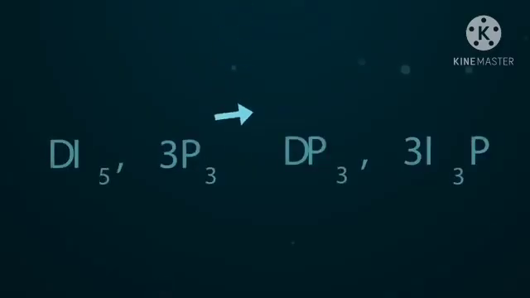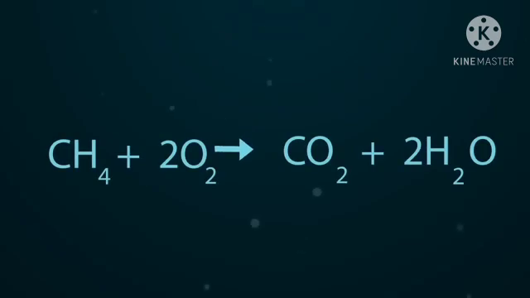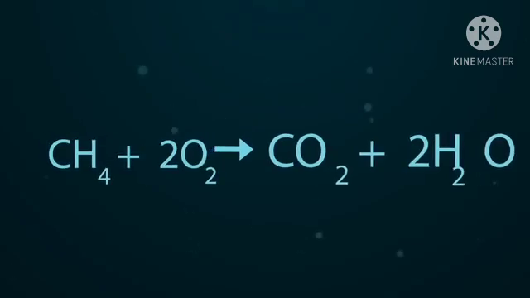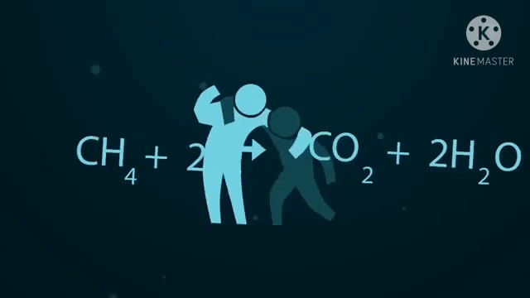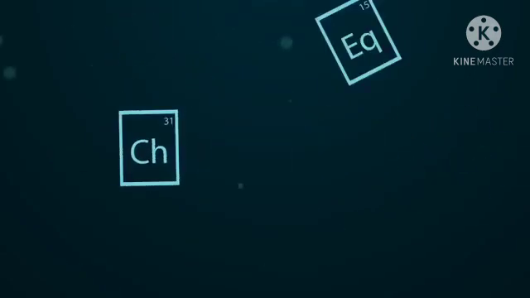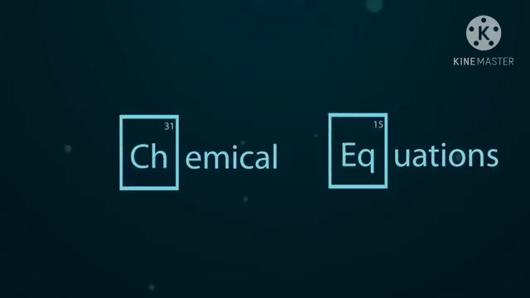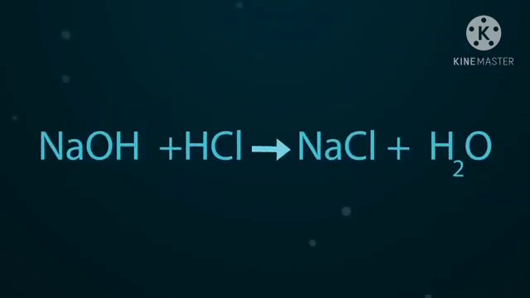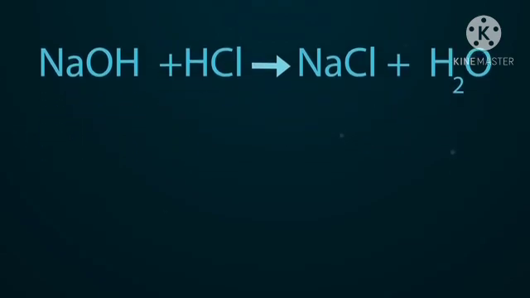What are chemical equations? Chemical equations give the reactants and products of chemical reactions.